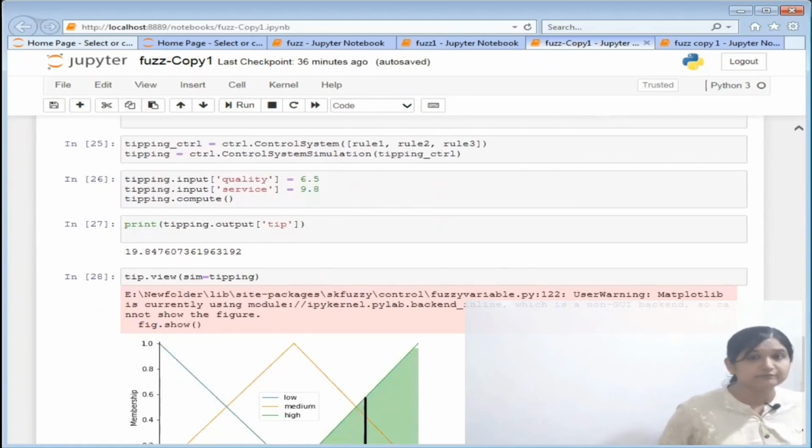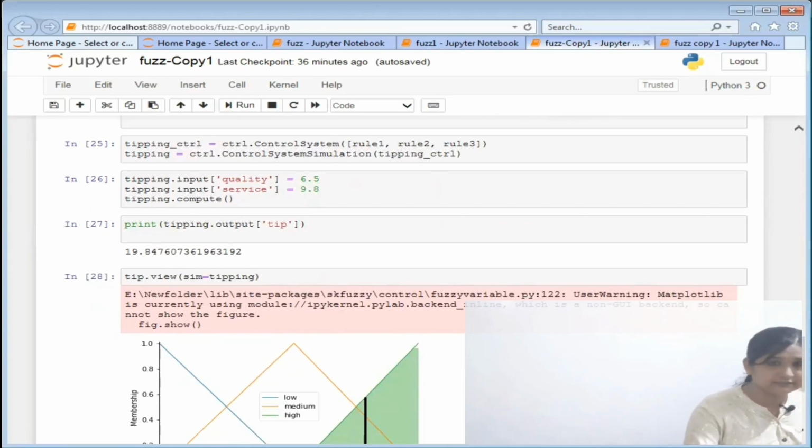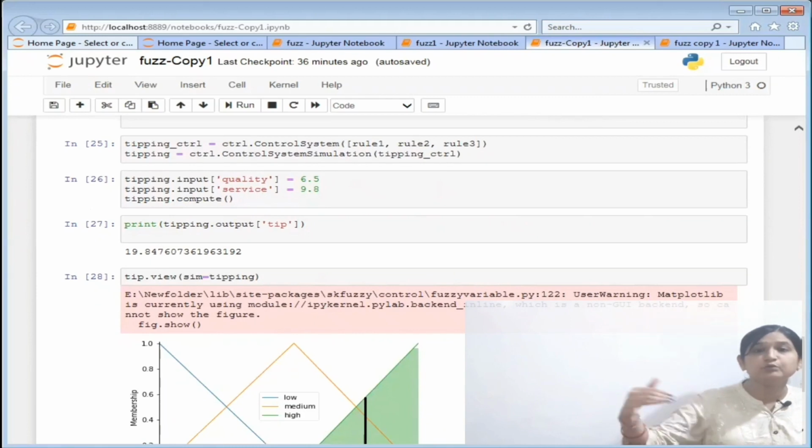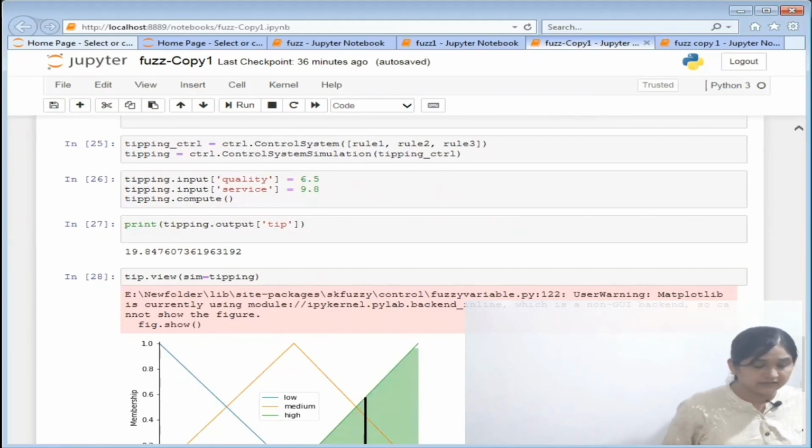Now it's time for the fuzzy control system. I have defined a variable tipping_controller equal to ctrl.ControlSystem. It invokes the control system, and inside it the 3 rules are inputted as parameters.